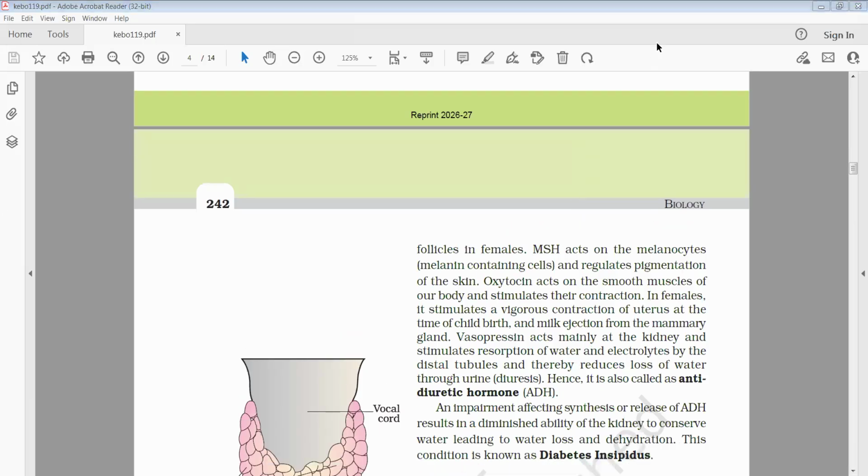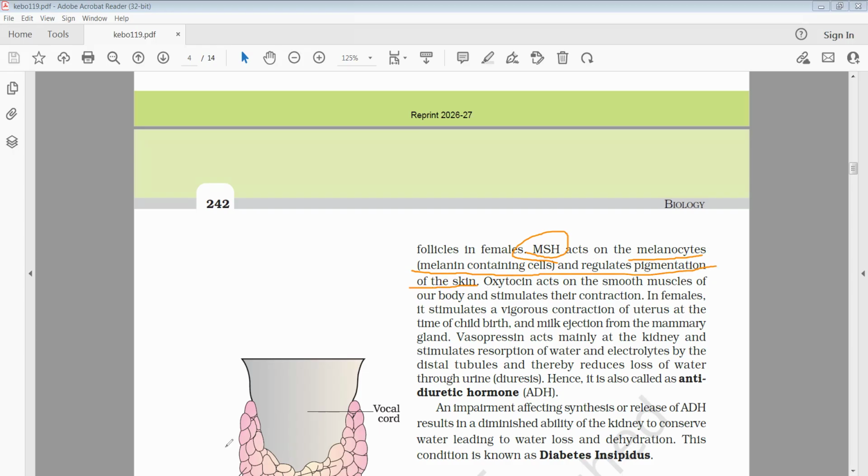And when you take MSH, means melanocyte stimulating hormone, it acts on the melanocytes and melanin. It is an important hormone and regulates the pigmentation of the skin. So skin color seems to be blacker because of the presence of melanin.